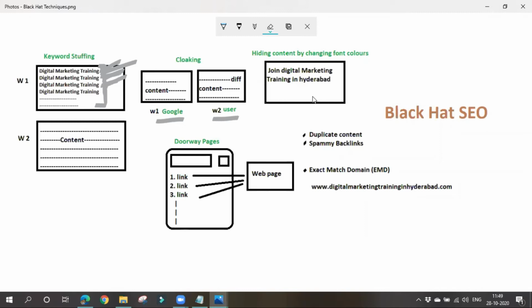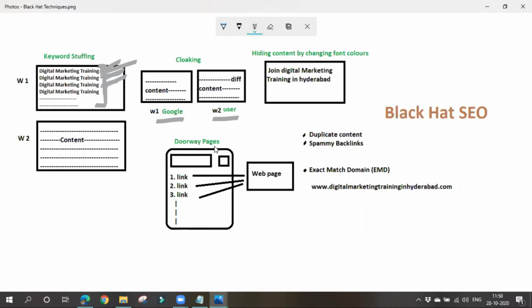But the thing here is, users may not recognize it, but for sure Google will recognize it. Users can't read that content because the background color and font color are the same, but Google can read that content. So again, it will come under keyword stuffing. So in order to avoid it, don't hide content by changing the colors. No way it works. So don't go for such things.